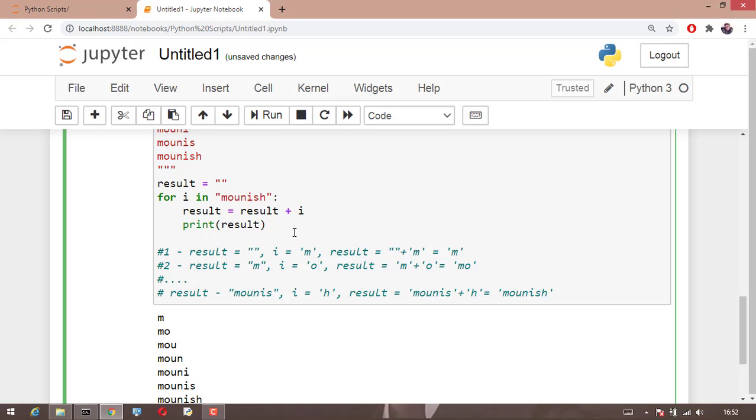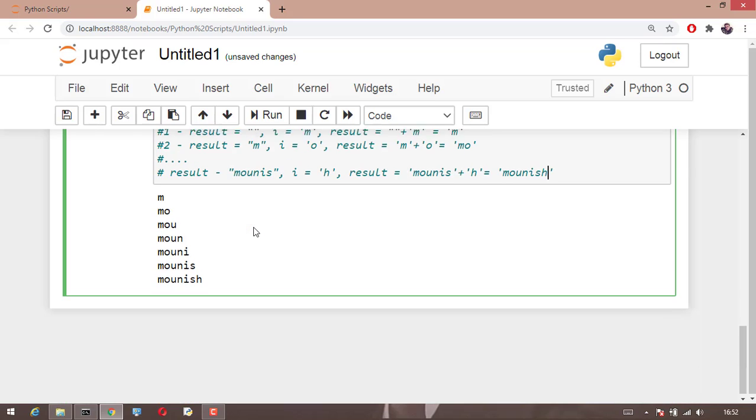I hope you understand. Now this is for a single for loop value.